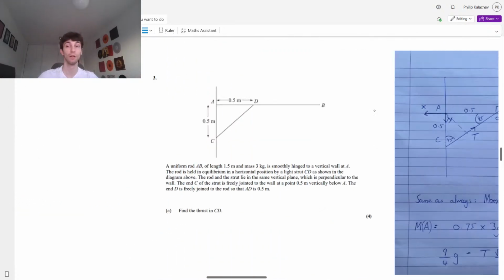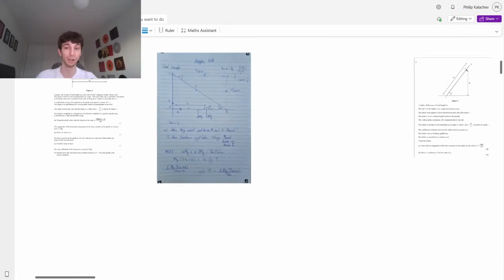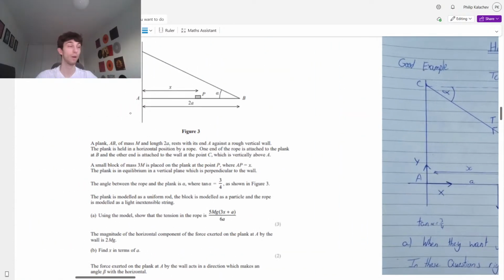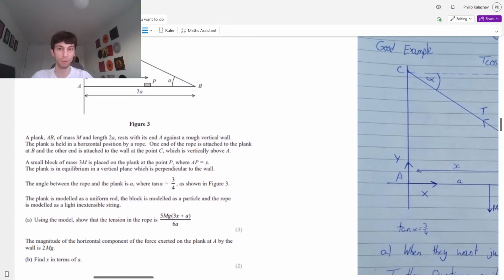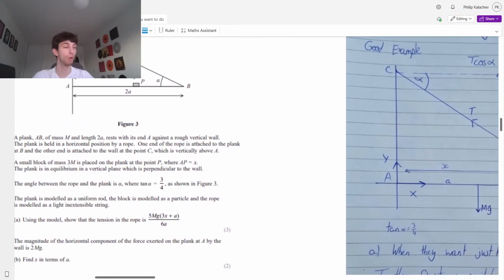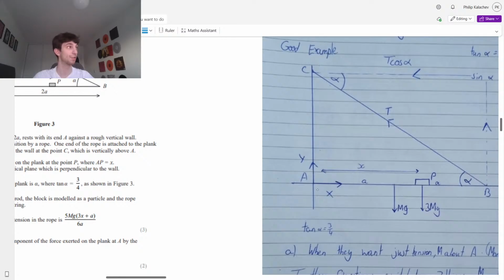On the contrary, earlier today when we looked at the 2018 hinge question, where we had a rope pulling it inwards, or this might have been the rough wall. Exactly. When it's not a hinge, it's going to be the rough wall. But either way, that horizontal force, that reaction force, in that case, because we were putting it inwards, had to be going outwards, right? So in this case, we're thrusting it outwards, so our hinge has to be putting it inwards. In that case, when we were thrusting it inwards, our hinge had to be pushing it outwards. We want them to be balanced. So that's how you determine the reaction force. That's the best way to think of it.